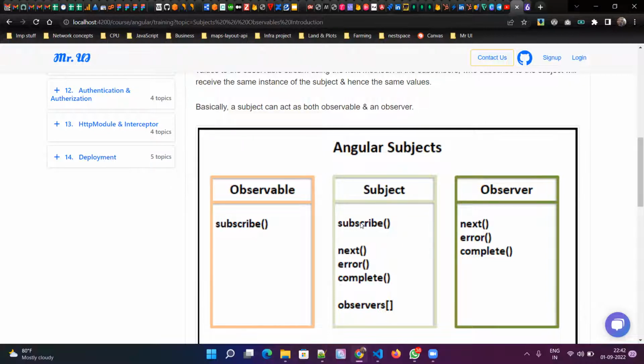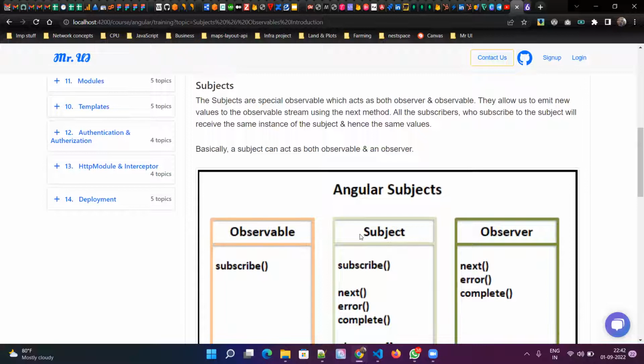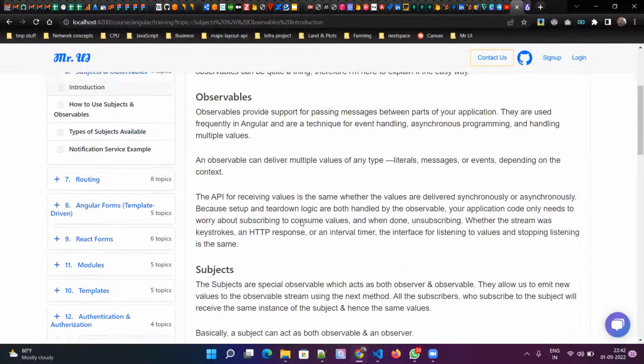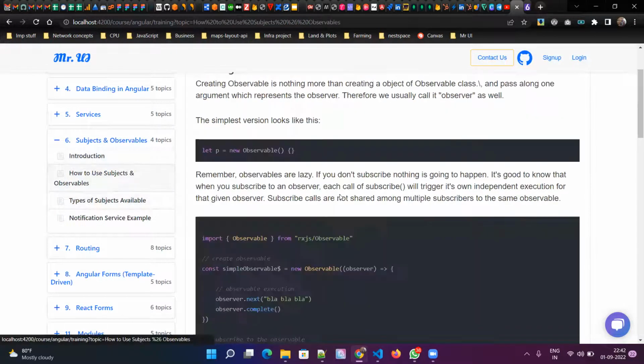So you have the subscribe method here, and all these methods: next, error, complete. Basically, a subject is an observable and an observer. An observer is basically a producer, and an observable is a subscriber, whereas a subject is both. That is the reason we mostly use a subject whenever we need this kind of functionality in our application.